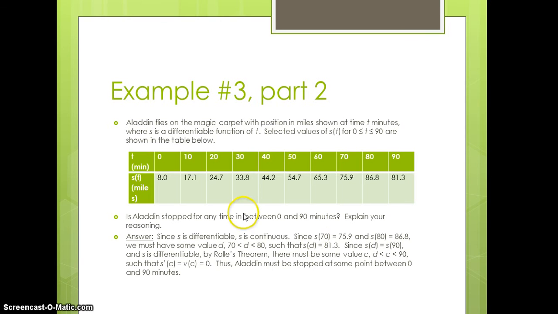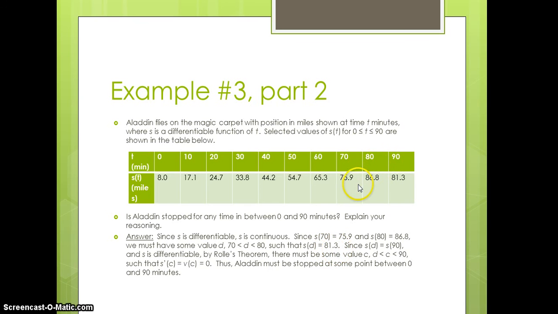So in this case, if you take a look, we notice that in between 70 and 80, we know that the position has to be equal to 81.3. That's our IVT. All right. Now, why in the world would I choose 81.3?